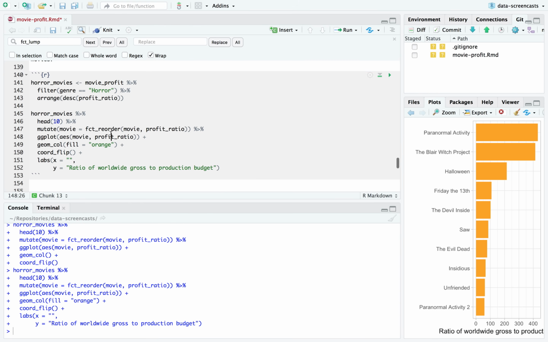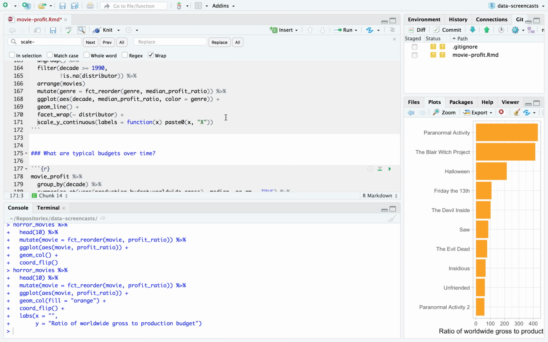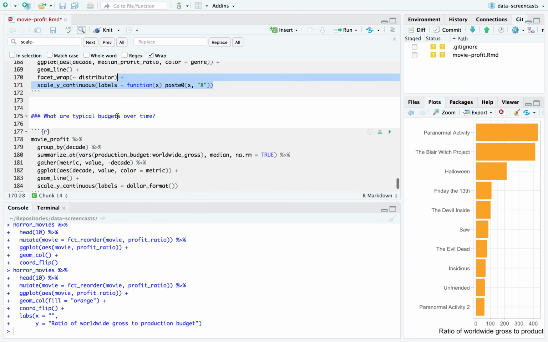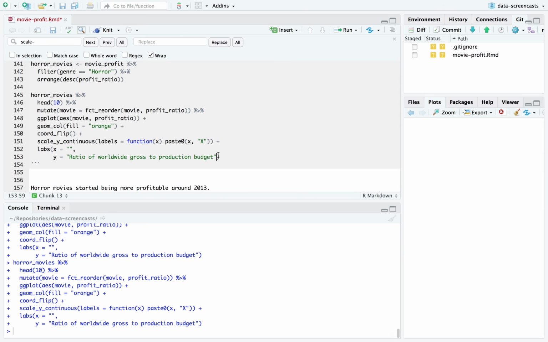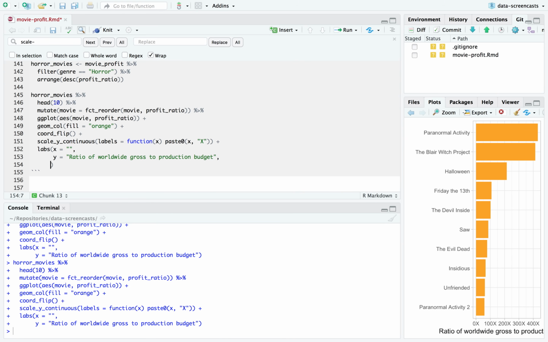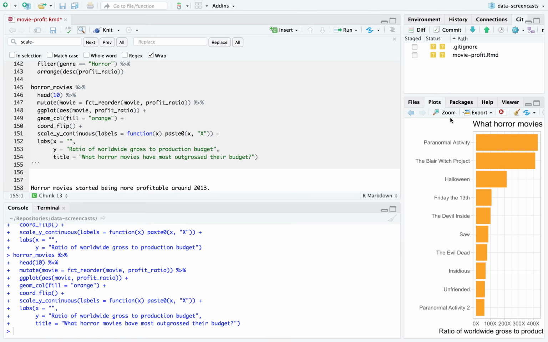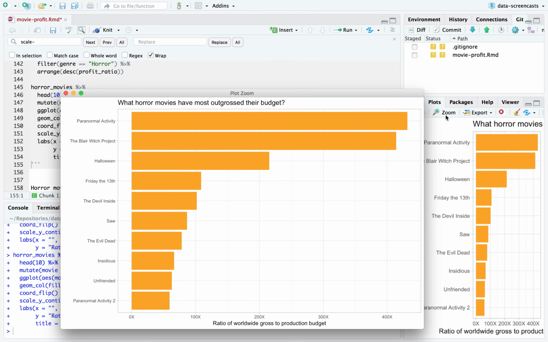I'm going to bring in my scale Y. I'm going to bring in that X. I kind of like that such and such times. And in the title, I'd say, what horror movies have most outgrossed their budget? That's a reasonable title. Maybe I could think of a better one.